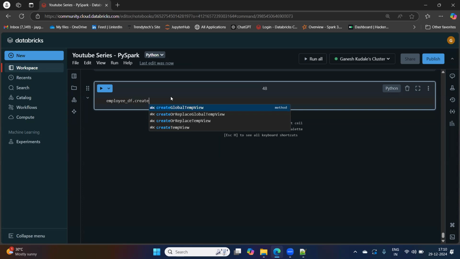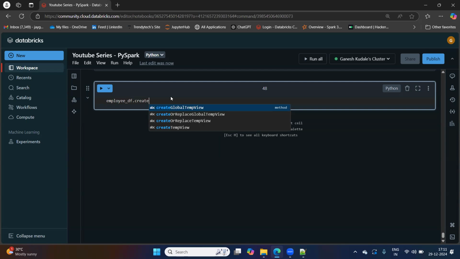First is create global temp view. A global temp view is a temp view that can be used across multiple Spark sessions. If you have a multi-user environment where you have multiple Spark sessions and multiple users want to use the temporary view we are creating, you can create a global temp view.